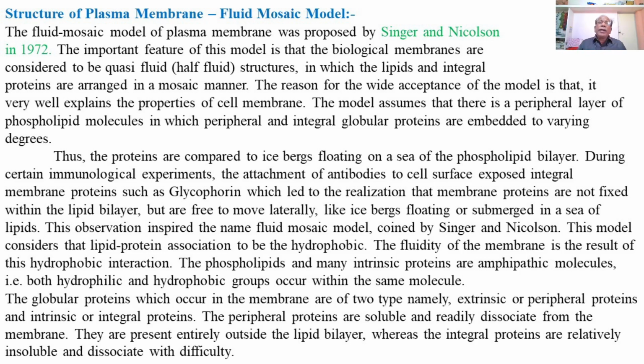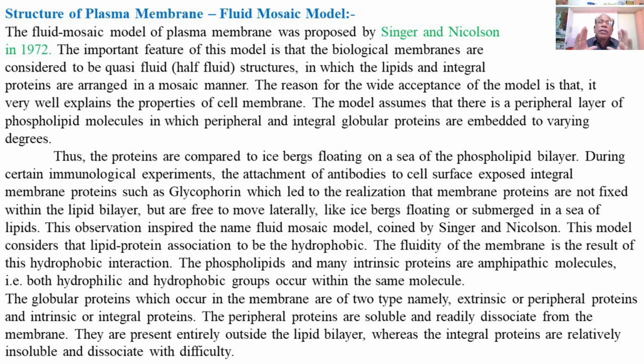The reason for the wide acceptance of the model is that it very well explains the properties of the cell membrane. The fluid mosaic model assumes that there is a peripheral layer of phospholipid molecules in which the peripheral and integral globular proteins are embedded to varying degrees.